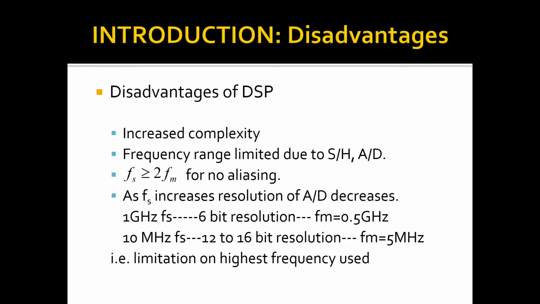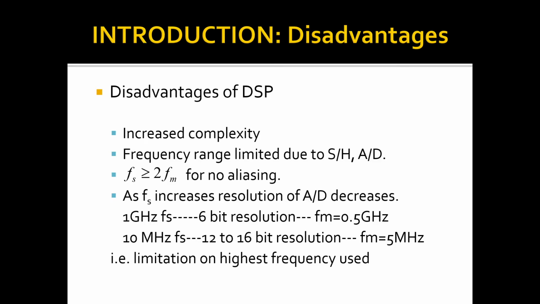What do you mean by that? If 1 GHz sampling frequency is used, then the resolution of the A to D converter is 6 bits. So Fs is equal to 1 GHz, which means Fm is equal to 0.5 GHz. Now when 10 MHz Fs is used, then the A to D converter has 12 to 16 bit resolution. Then Fm, that is the message signal frequency, is 5 MHz. So you can see that when the sampling frequency is 10 MHz, the A to D converter has a bit resolution of 12 to 16.